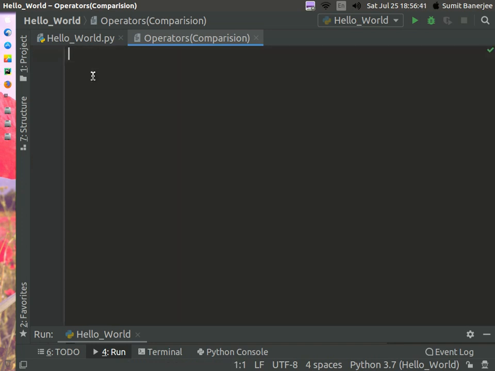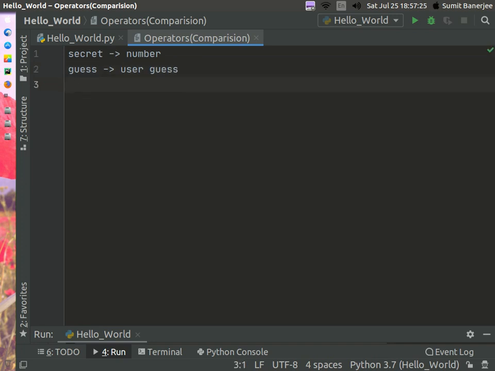Now I'll create a mind map type of thing for you. What will be the format of the program? First we need to give the secret number, so I'll say secret and assign it a number. Then we'll make a variable to store the guess, so I'll say user guess.